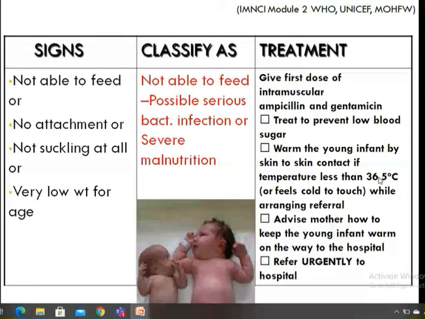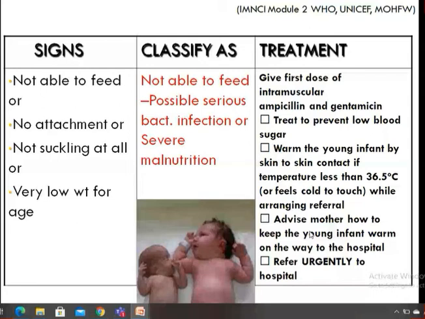While arranging referral, this is the pre-referral treatment. You give one dose of antibiotic, you make sure that the sugar level is okay, the baby is warm, and then you refer them to the higher center, and advise the mother how to keep the young infant warm on the way to the hospital.